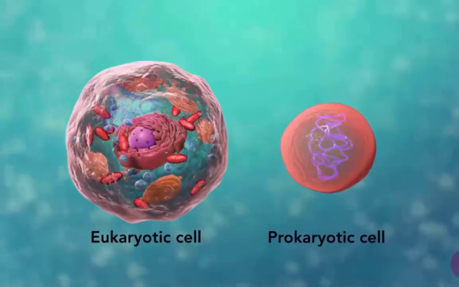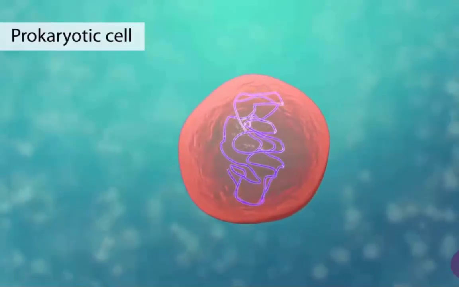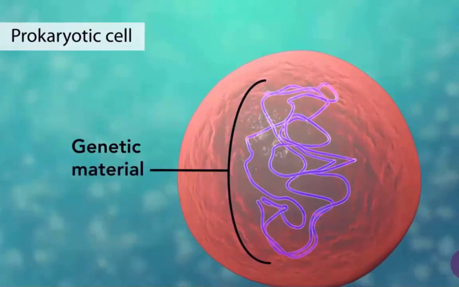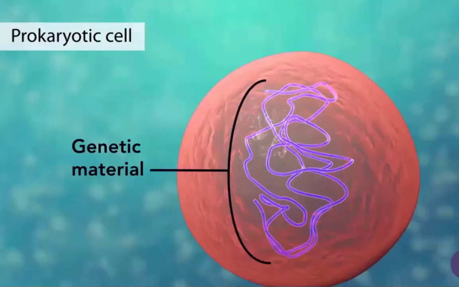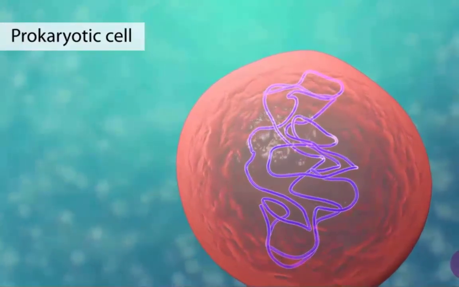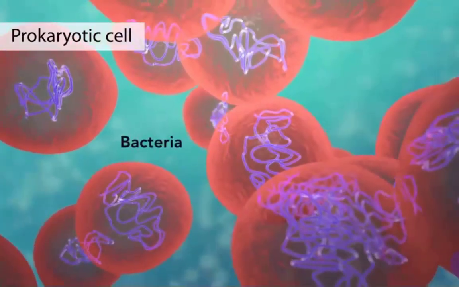In comparison, prokaryotic cells have a more primitive cell shape. They do have DNA, the genetic information, but they don't have a separate nuclear structure, so the DNA is spread out in the cell. Compared to eukaryotic cells, prokaryotic cells have a much simpler structure, and most unicellular organisms such as bacteria belong to the prokaryotic cells.